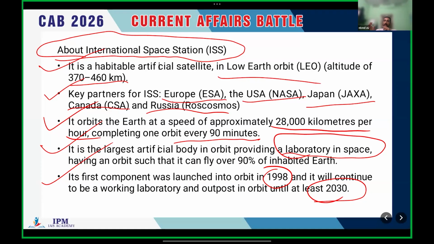The first component was launched into orbit in 1998. Hopefully it will work till 2030. Clear?